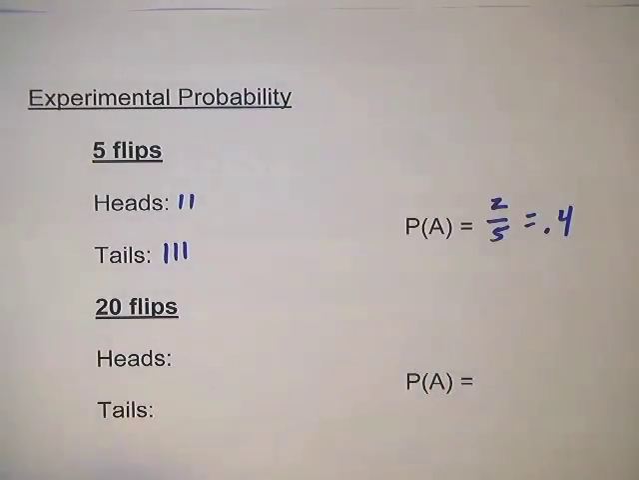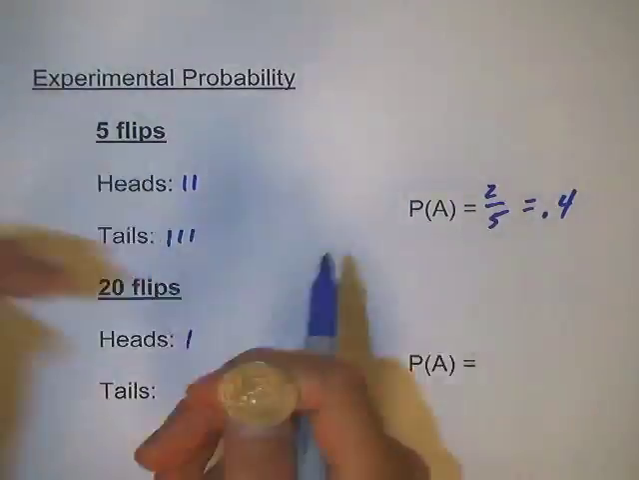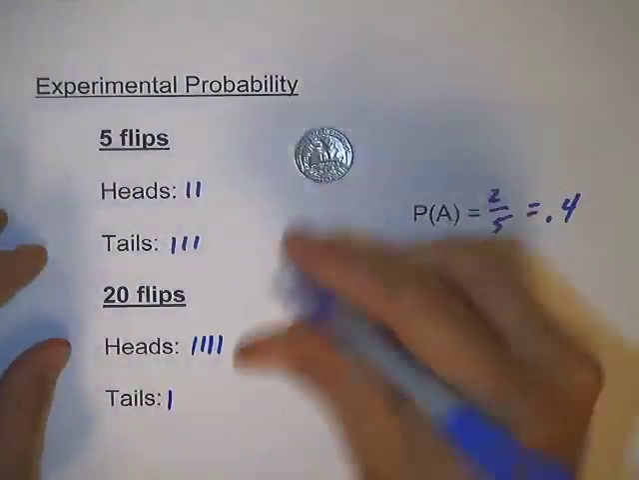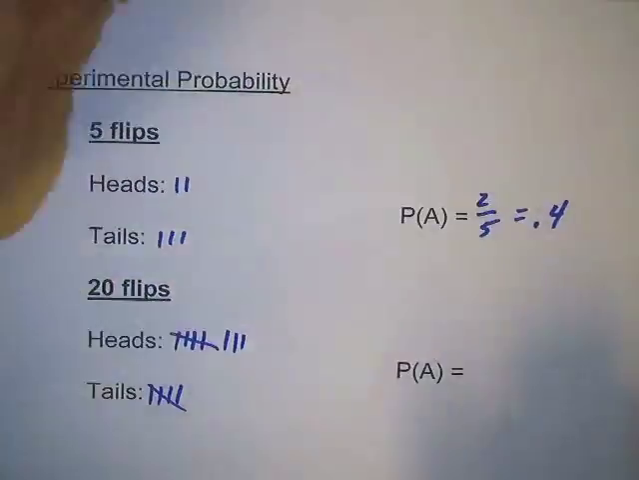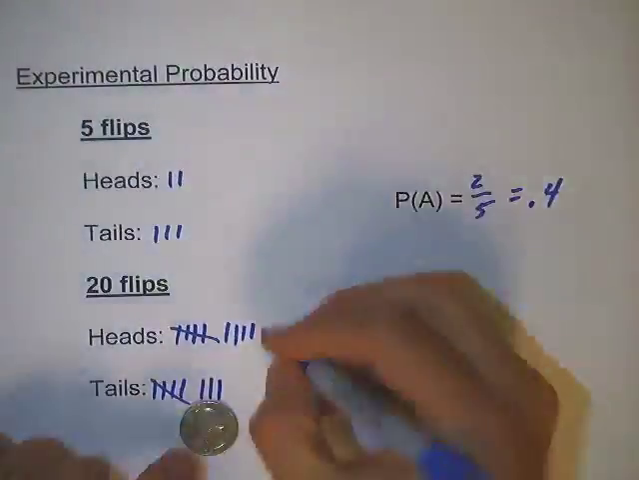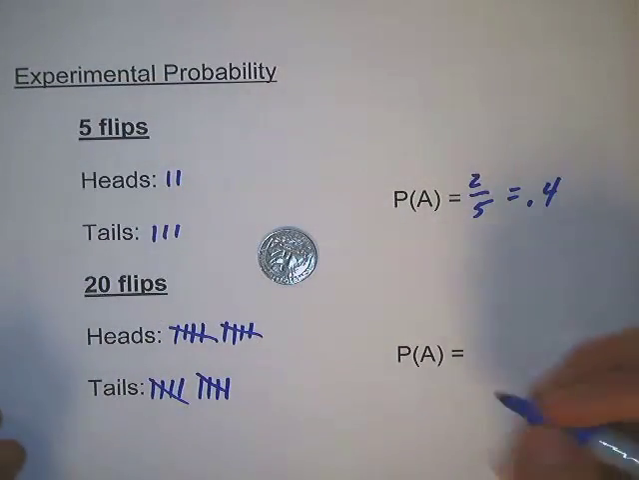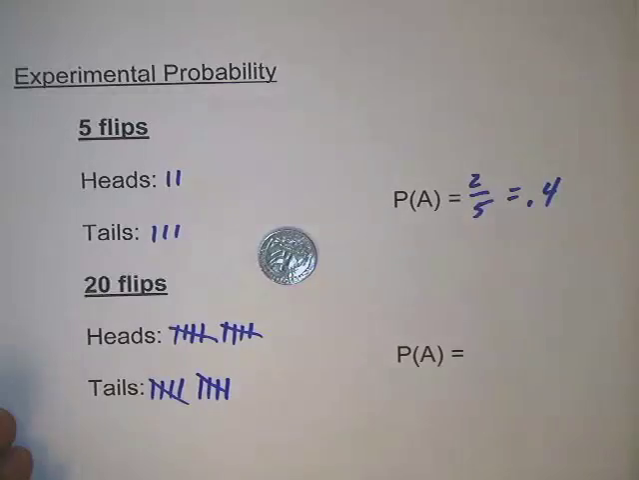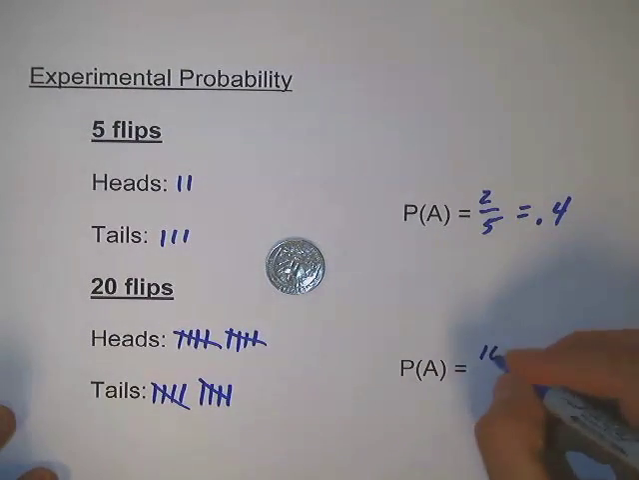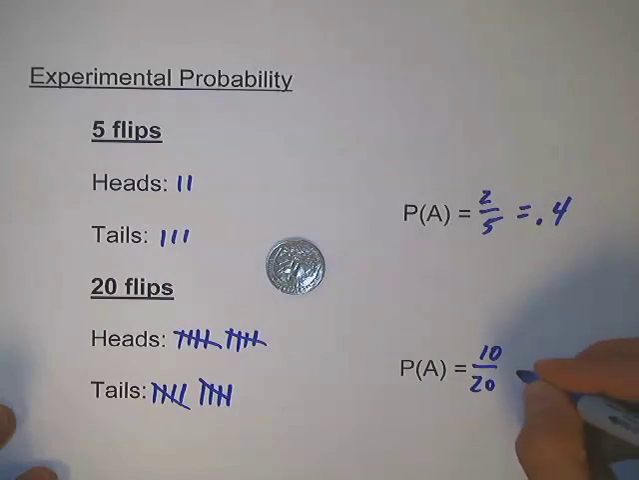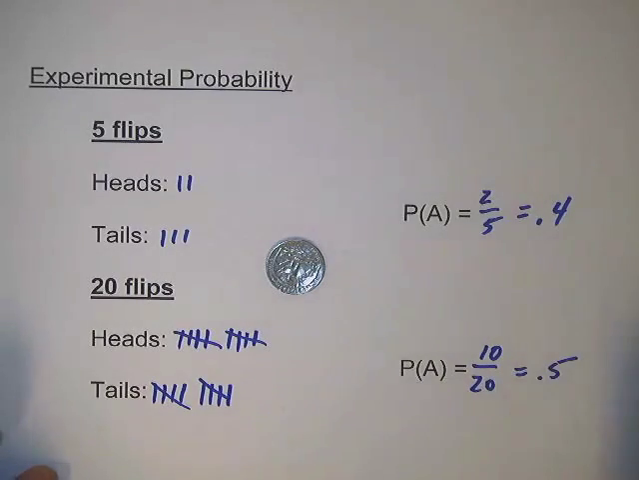Okay, so now let's do 20 flips of the coin. Alright, so now that we've flipped it 20 times, we actually got it to turn out pretty perfect, 10 and 10. So this probability ends up being 10 out of 20, which is 0.5.